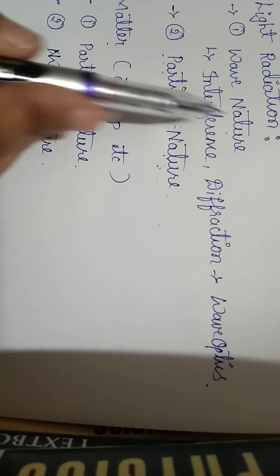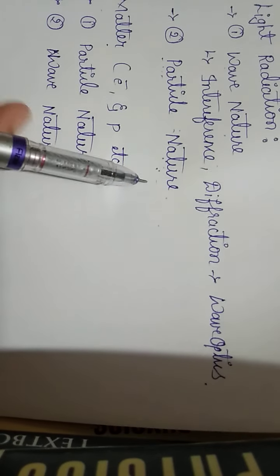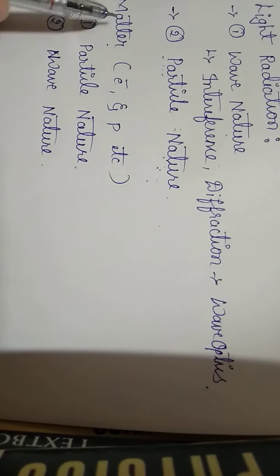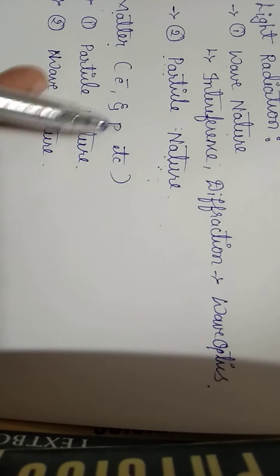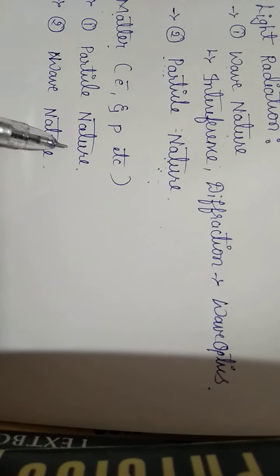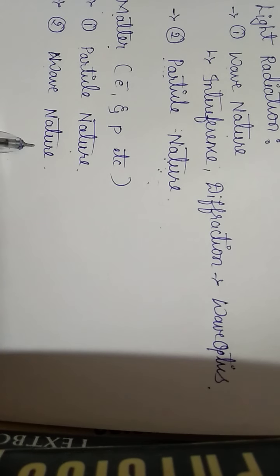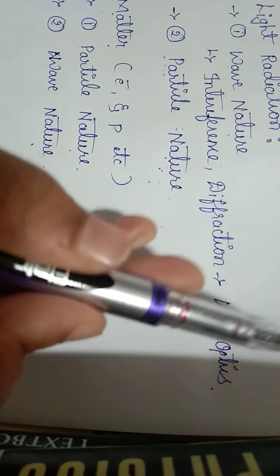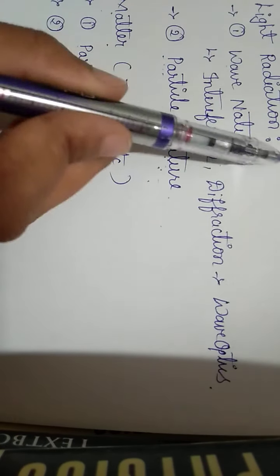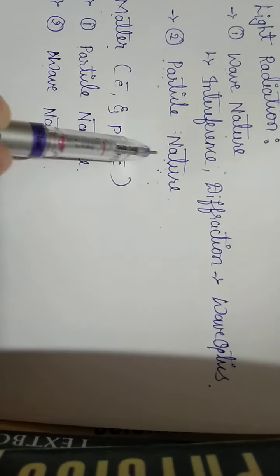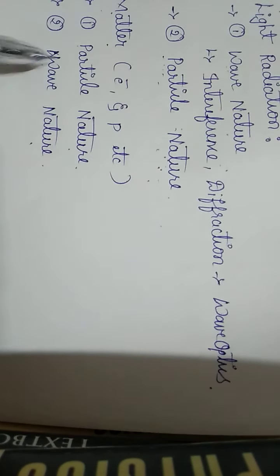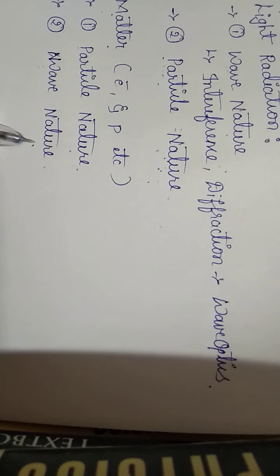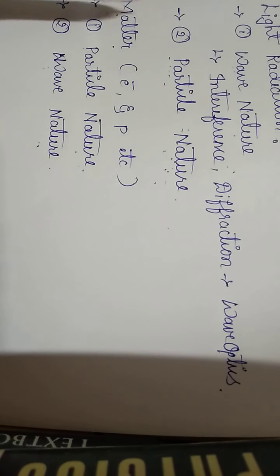As light have two nature, one is the wave nature, another one is the particle nature, matters like electrons and protons also have the two character. One is the particle character, another one is the wave character. So it is about the dual nature of matter and dual nature of radiation. Dual nature of radiation means wave nature and particle nature. Dual nature of matter means particle nature and the wave nature. How the matter acts as a wave, how the light acts as a particle, we are going to learn about this.